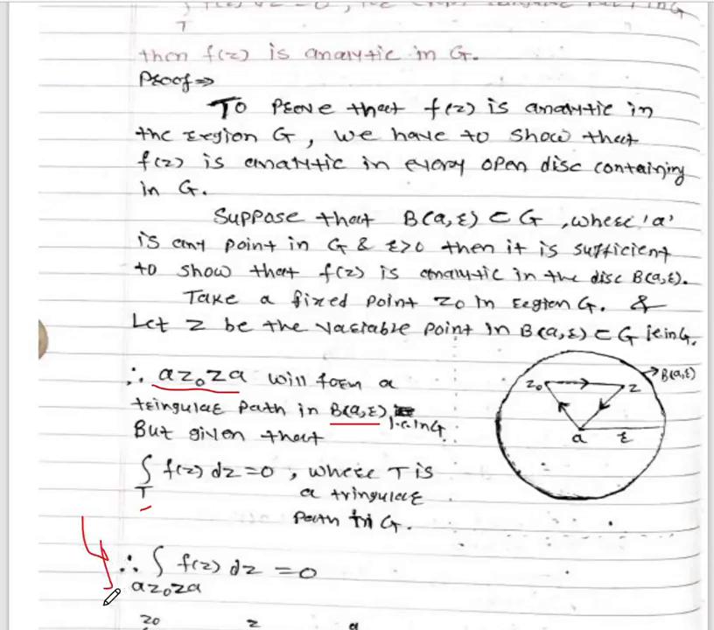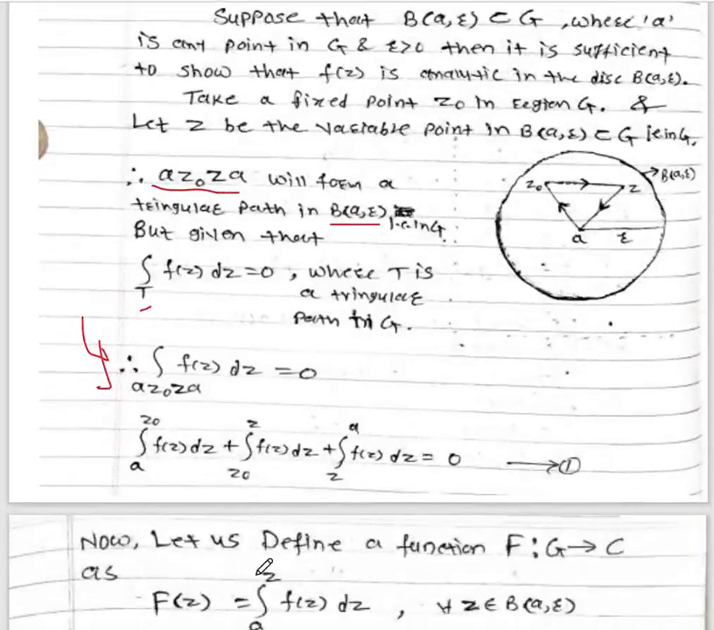Now we will split this integral into A to z0, z0 to z, z to A. So the first integral is A to z0 of f(z) dz, plus the second integral z0 to z of f(z) dz, plus the third integral z to A of f(z) dz equals 0. Let us consider this as equation number 1.